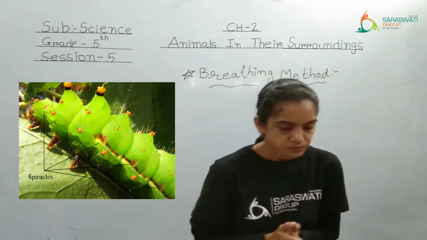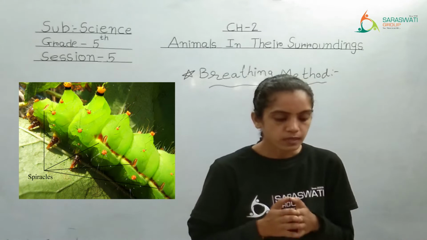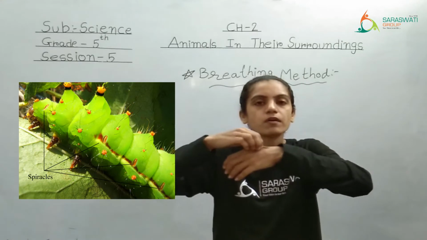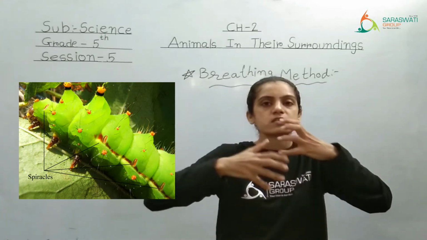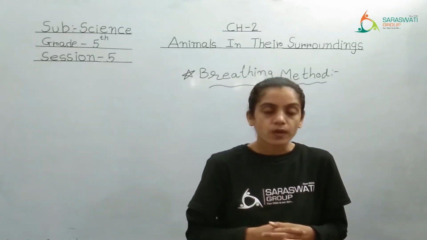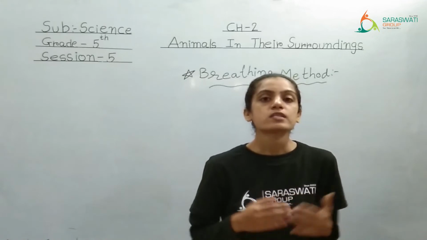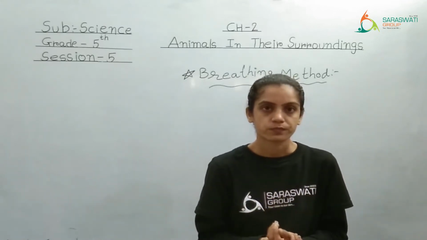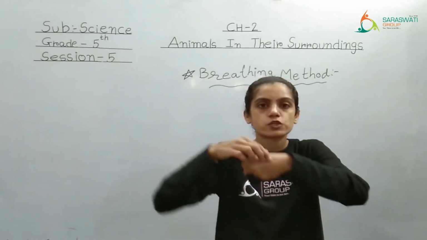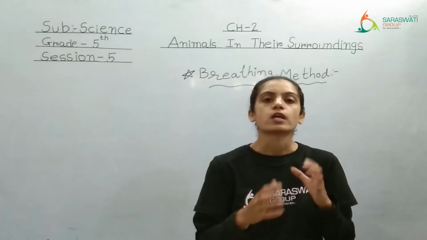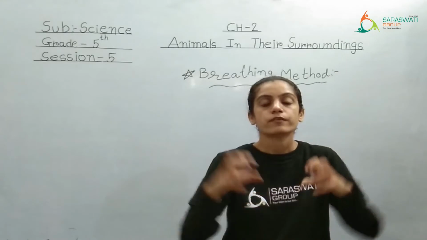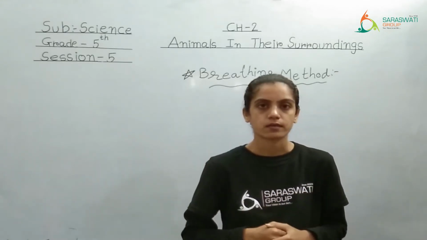Right? See, oxygen from the air is absorbed by the tissue of the body. Our body is made up of cells and tissues and muscles and an organ system. Same way, an insect's body also has cells and tissues. A collection of cells is considered a tissue. So the tissue will absorb the oxygen which the insect has taken from the air.